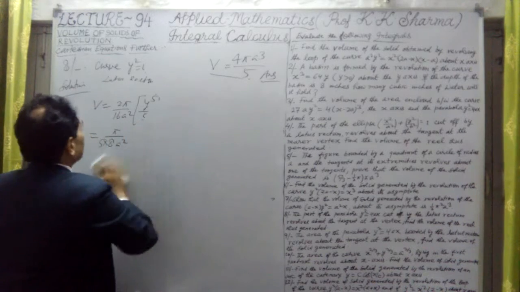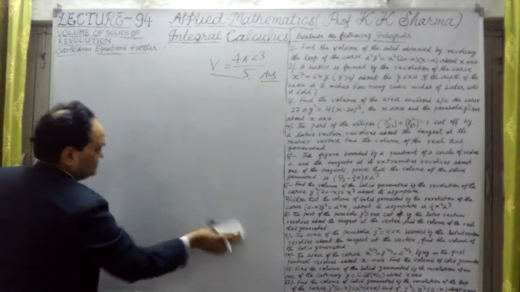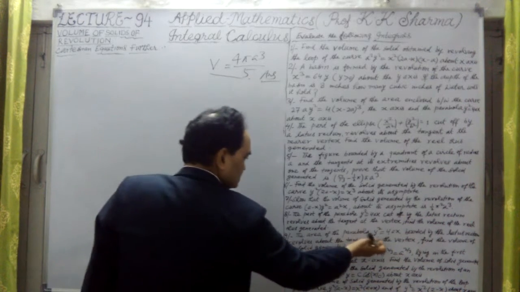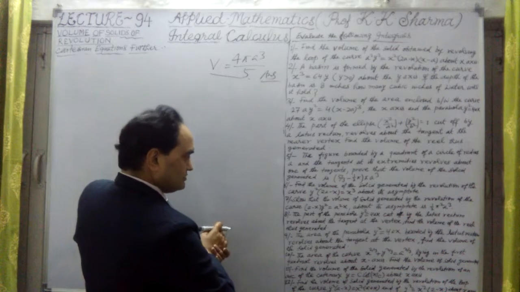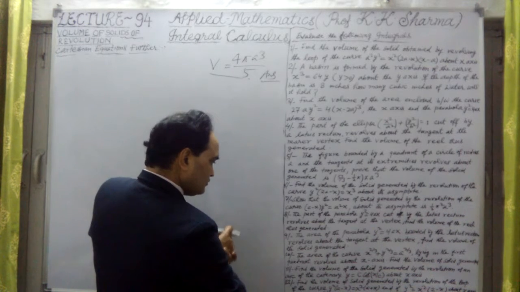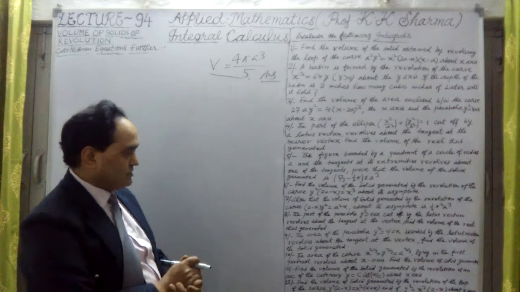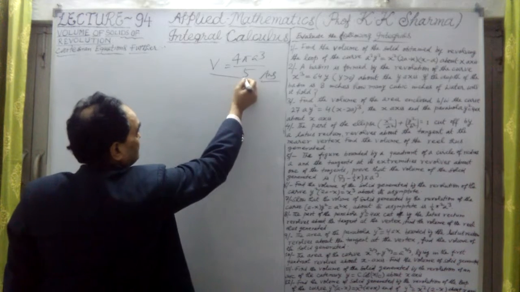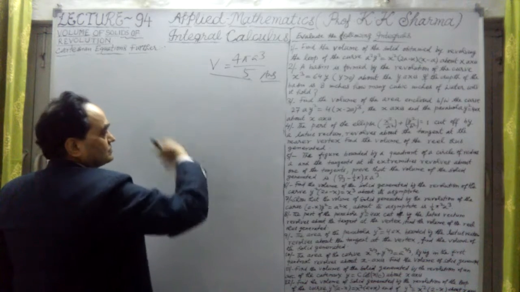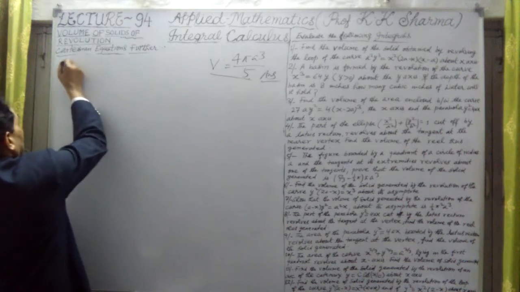Now let us take the 9th question. What kind of question is it? Question 9 says: the area of the parabola y square equal to 4ax bounded by the latus rectum, revolved about the tangent at the vertex. Find the volume of the solid generated. Now try to understand. The volume of the reel which we have just calculated will be subtracted from the volume of the cylinder. That is the remaining portion. This is question number 9 here.